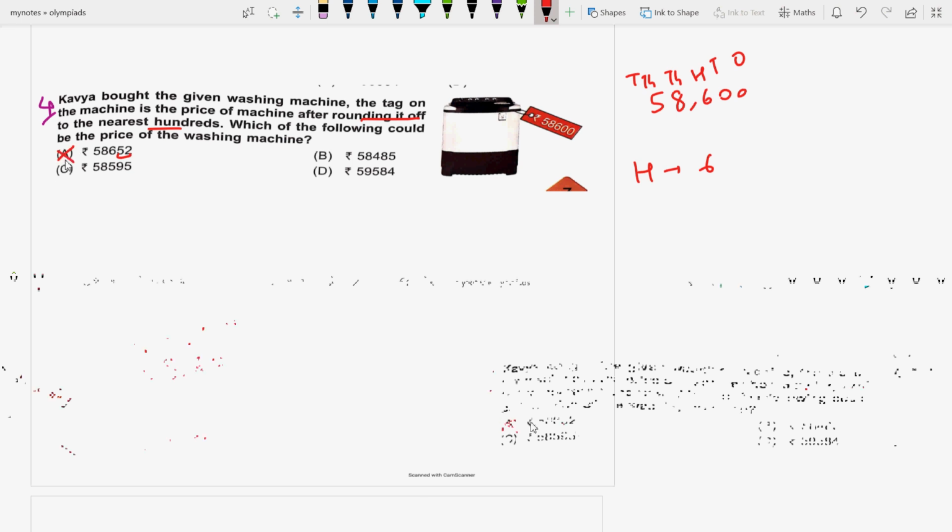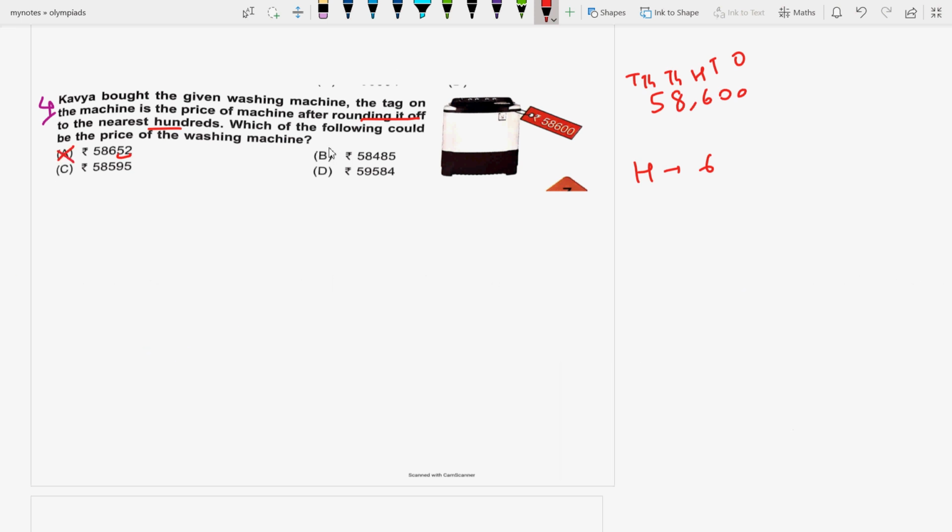652 is greater than 600, so it will not be an option. 485 does not come within the range of 500 to 600. 584 is less than 595, and it is less than 600. So the rounded-off number will be 58,595. Okay, so it will be like this.